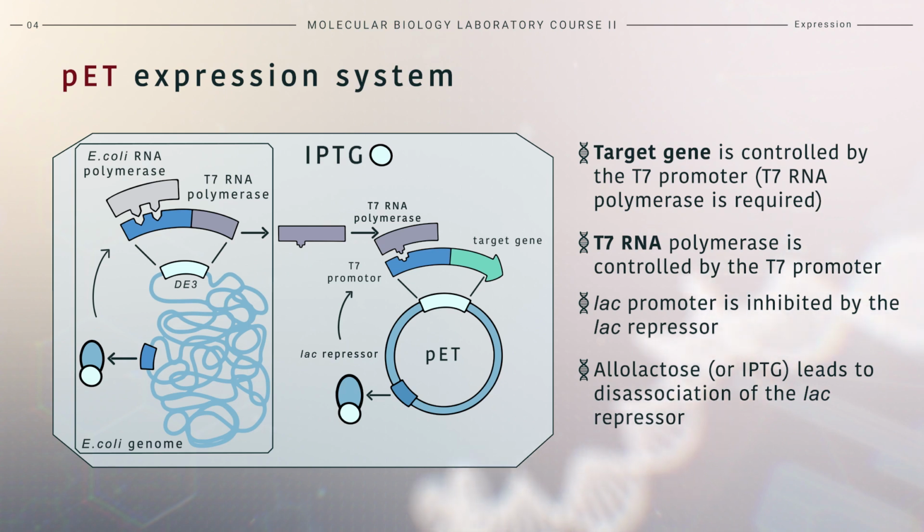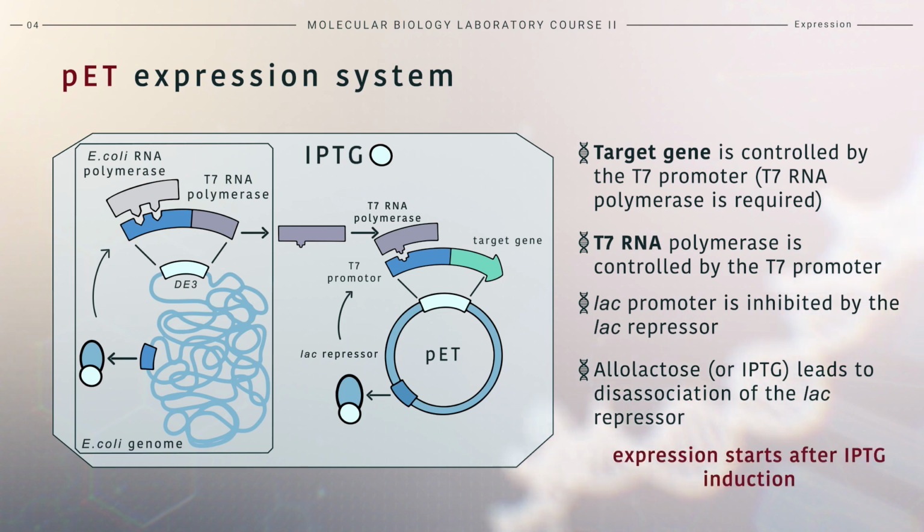T7 RNA polymerase then binds to the T7 promoter region and initiates transcription of the target gene, which is subsequently translated. Thus, the inducer starts a chain reaction that leads to high target gene expression. However, since the lac system is leaky, some target gene production can still occur before induction.